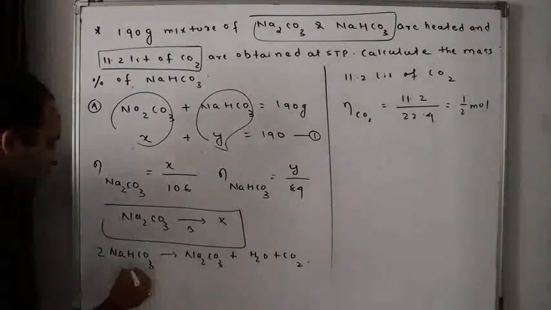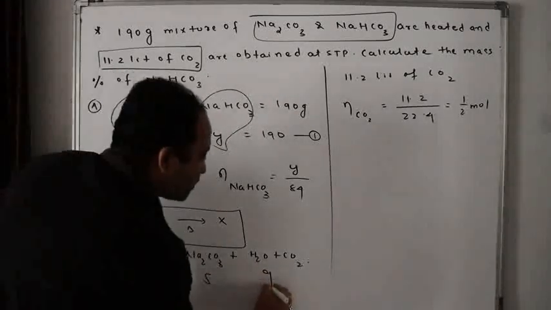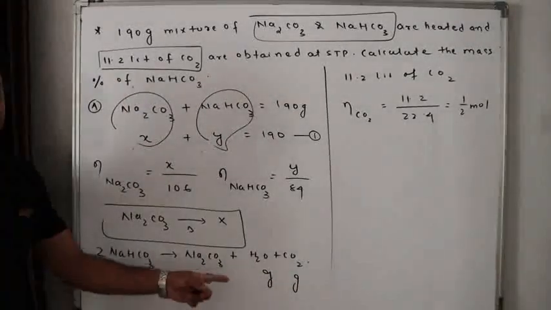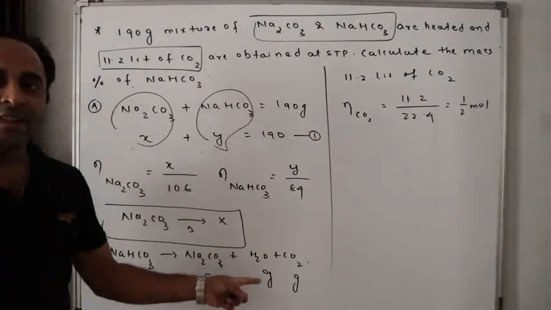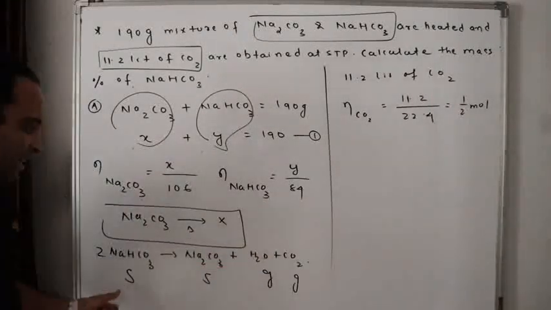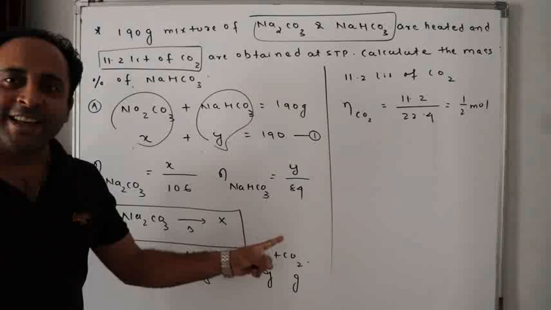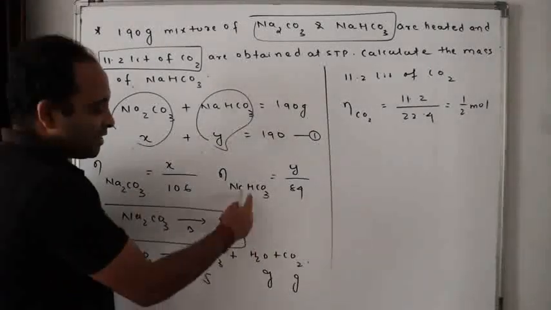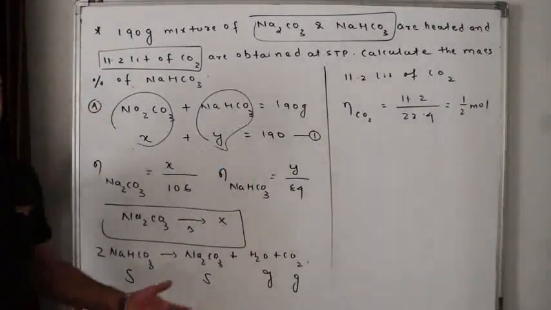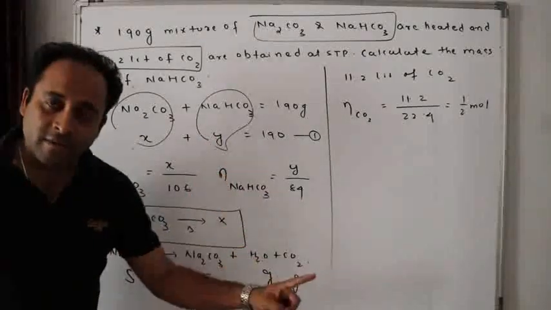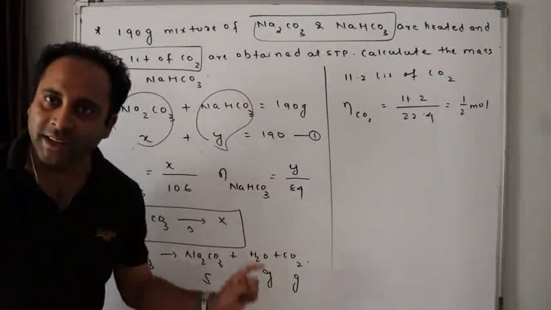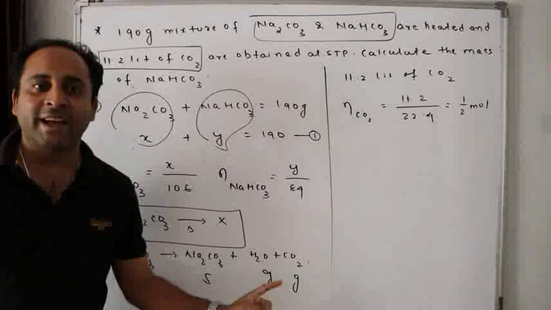Now we know this is solid, this is solid, this is gas, and this is gas, because when you heat something, it is released as a gas. Here, water is released, carbon dioxide is released. Water is liquid at room temperature, but if we heat, it will be a gas and it will be released.